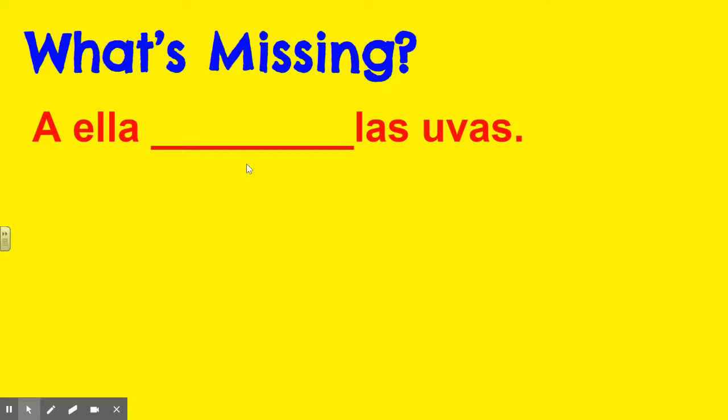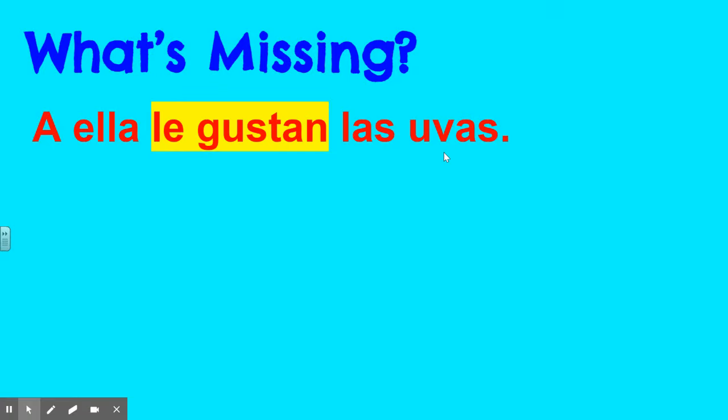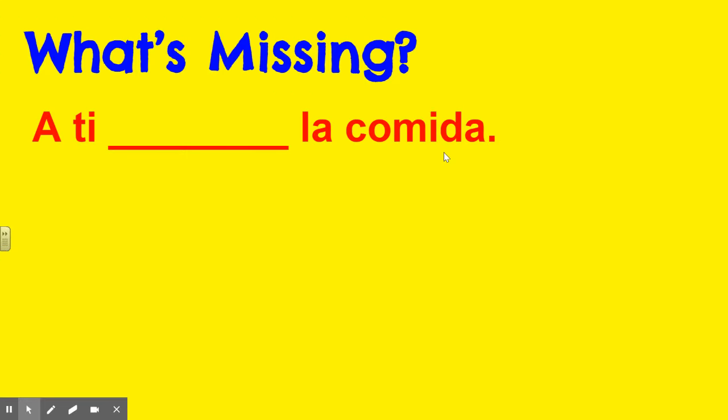A ella blank las uvas. There are 2 words that are missing there. You need a pronoun that goes with ella, and then you need to pick if it's going to be gusta or gustan based off of this after the blank. Le gustan is your answer there. She likes grapes. All right, what about this one?